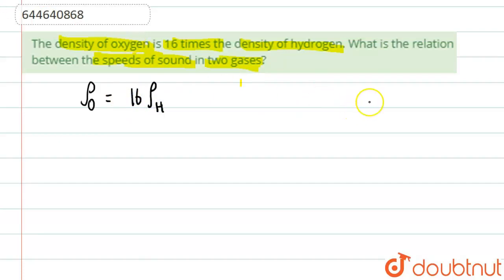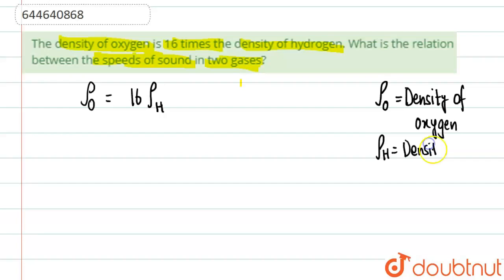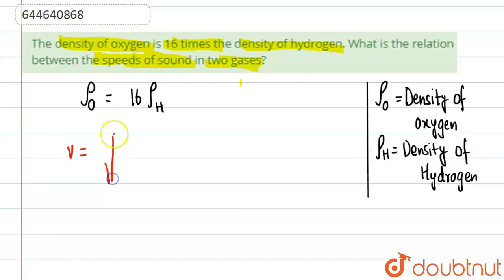So I am writing the notations over here: rho O is the density of oxygen and rho H is the density of hydrogen. Got it? So we all know that the speed of sound varies in different mediums. How do we know that? We know it from a formula that V, the speed of sound, is equal to under root of gamma into P divided by rho.